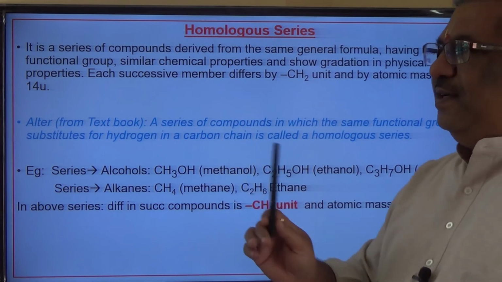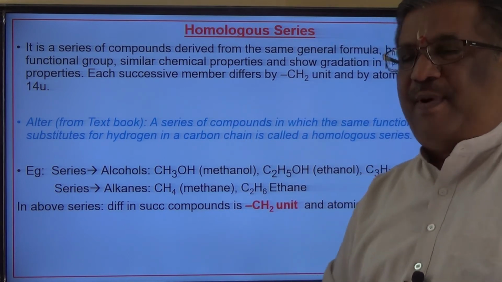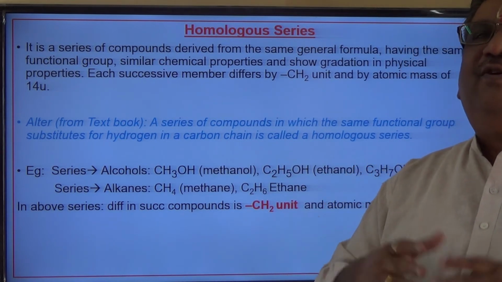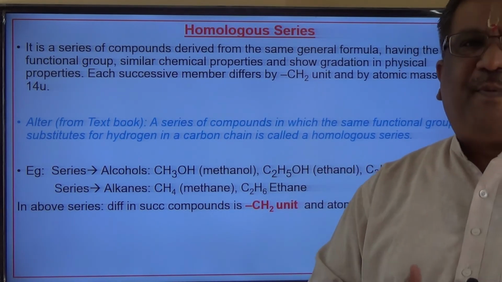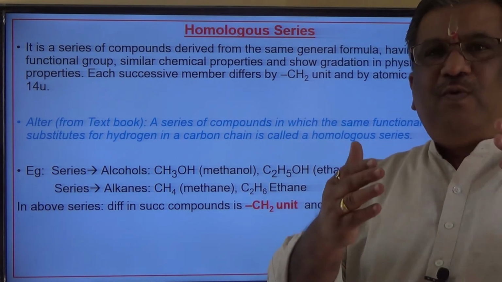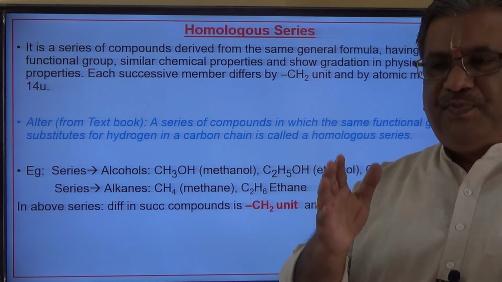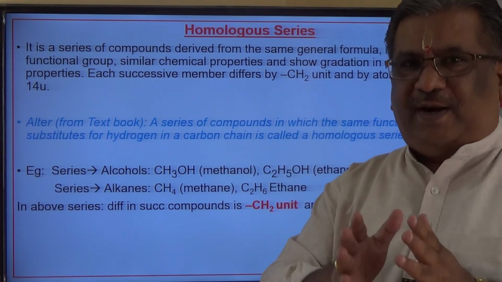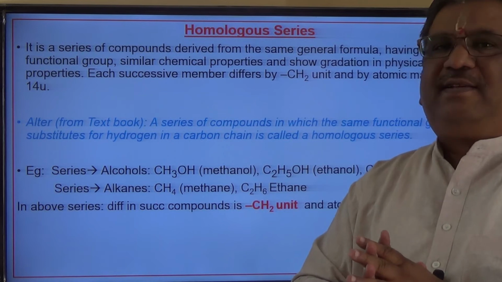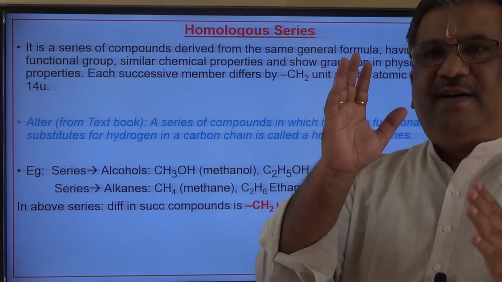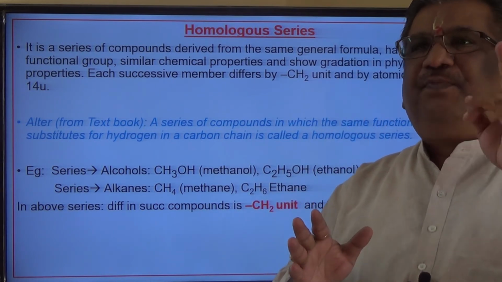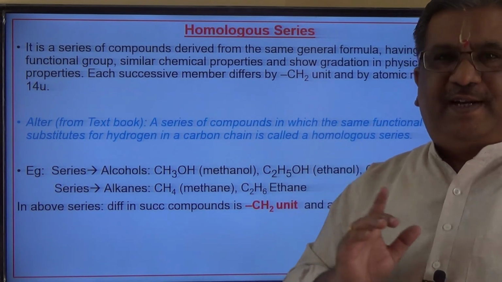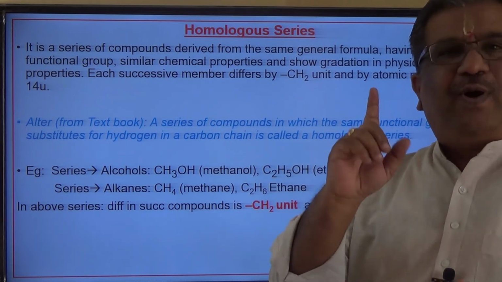One more interesting property here, dear students, you should remember. If I take two successive members, like methane, ethane, propane, butane, any consecutive members, and find out the difference in carbon atoms and hydrogen atoms, interestingly you find the difference in two consecutive compounds would be a CH2 unit, one carbon atom and two hydrogen atoms.